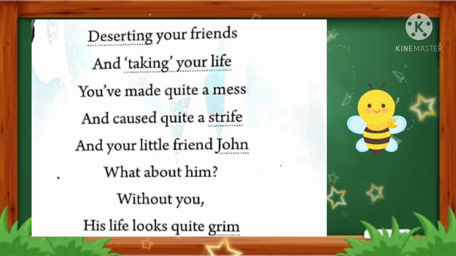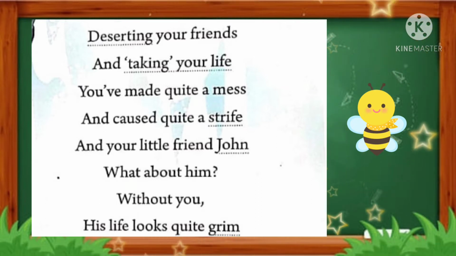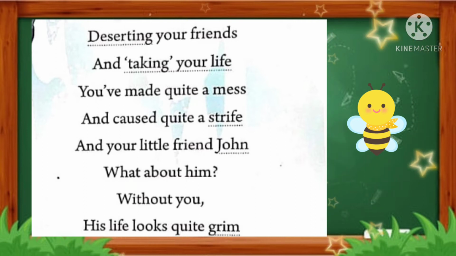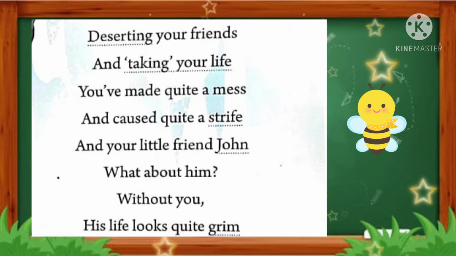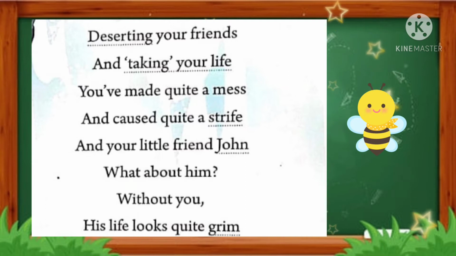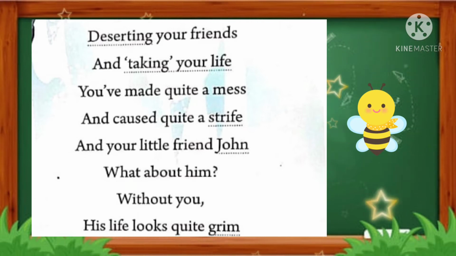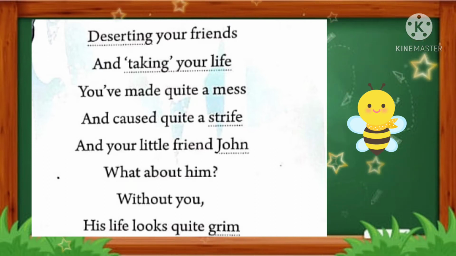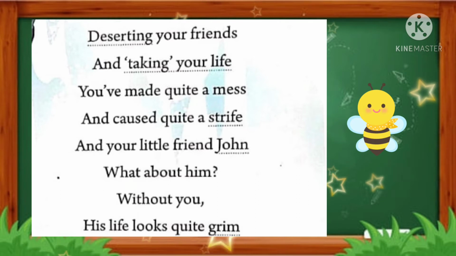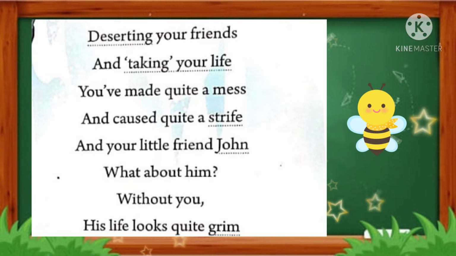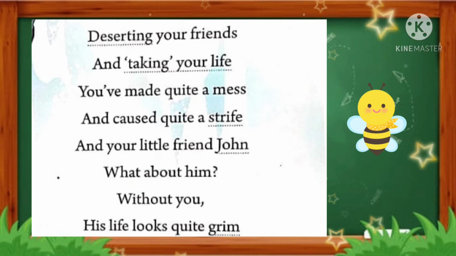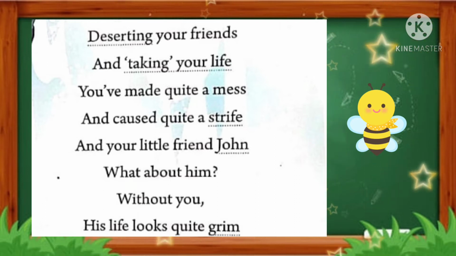He killed himself and created a mess, a confused situation in the mind of his friends, which caused trouble in them. That caused quite a strife. Strife means trouble or disagreement. So in these lines, you can understand that Moriarty says that Holmes has committed suicide, and that has created a problem in the mind of his friends.